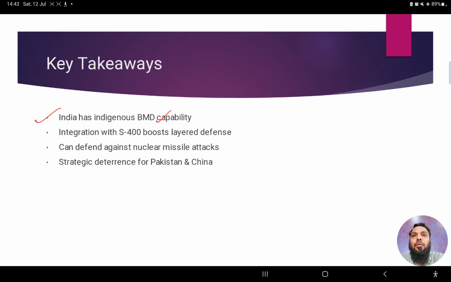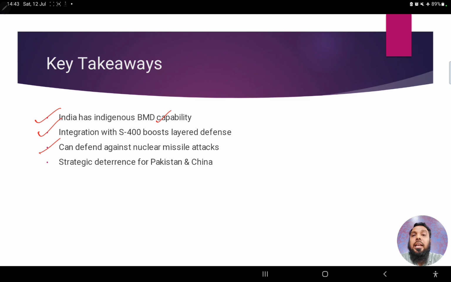Even though we have bought some missile systems from various other countries, we have a robust indigenous ballistic missile defense capability, and our capabilities are also integrated with S-400 systems, which is till date the most advanced SAM, surface to air missile system, which was even recently used in Operation Sindoor, and was very helpful in countering the threats.